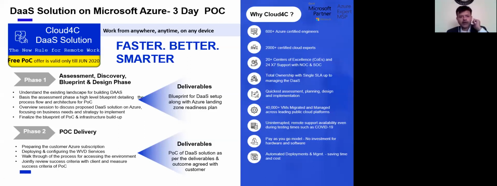If you have any requirement for WVD, or maybe we can do Amazon WorkSpaces and other RDS environments for you too, right? Currently for Microsoft Azure, the WVD offer is going on, and we can give you a POC. It can be a 7 to 10 day POC, and then you can decide whether you want a full-fledged WVD environment.